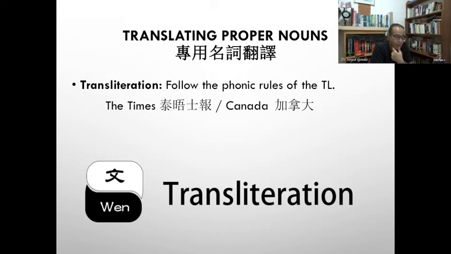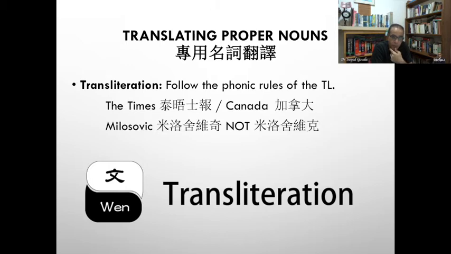Names, for example, like Milosevic, we always keep the sound in its original language. In English, some people may read or pronounce it as Milosevic, but in his Yugoslavian or Serbian language, it's Milosevic. So in Chinese also you need to keep this h. So Milosevic, not Milosevic. It's Milosevic. This is called transliteration.